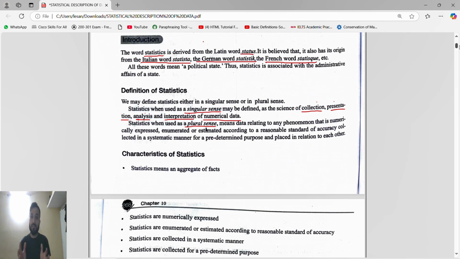Then comes interpretation: after reaching home you will decide that, yes, according to our budget and our checklist, this college is sufficient, so we will go to this college. So statistics, guys, everywhere we are using collection, presentation, analysis and interpretation. These four methods we are using, and these four methods are the parts of statistics. Generally in our life, everywhere we are using statistics, for choosing a favorite person, your future partner and all. So everywhere we do statistics.